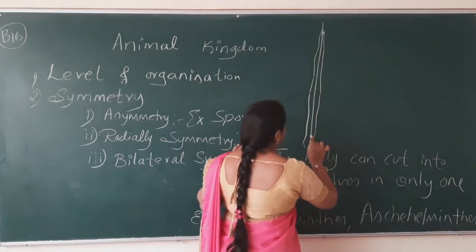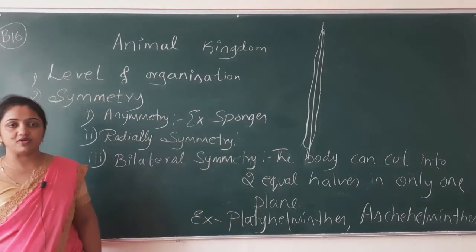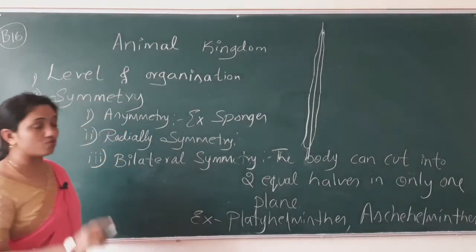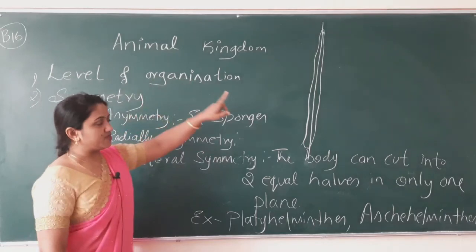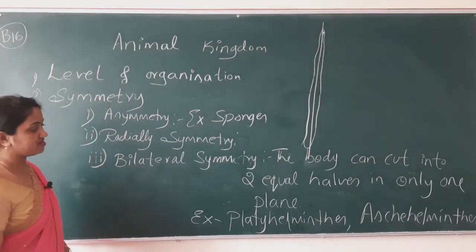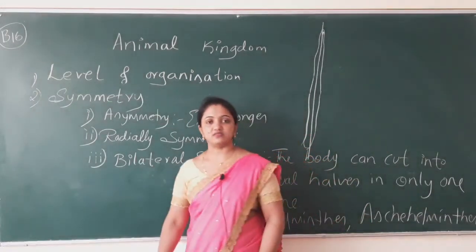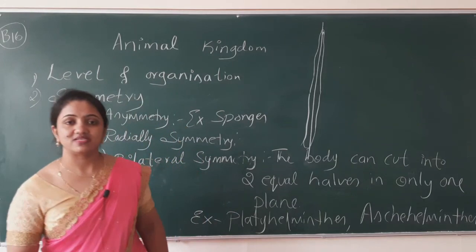Only one plane can cut the animal into two equal halves. So the examples are Platyhelminthes and Aschelminthes phylum organisms. We'll continue in the next class. Thank you.